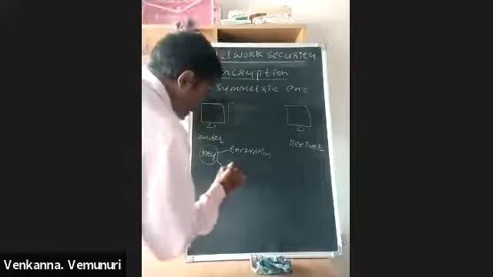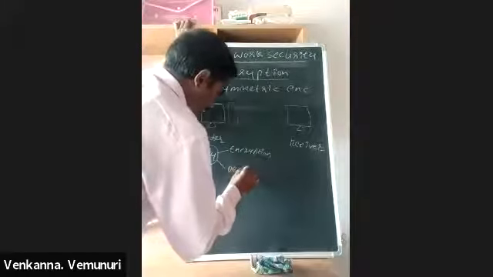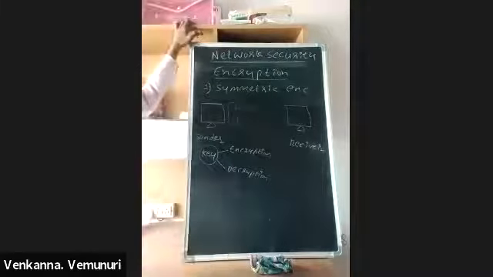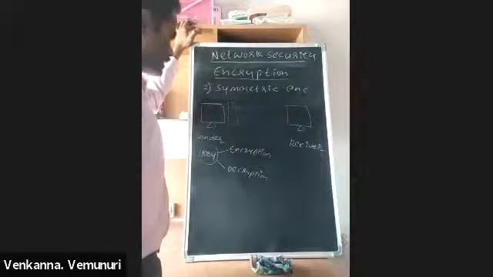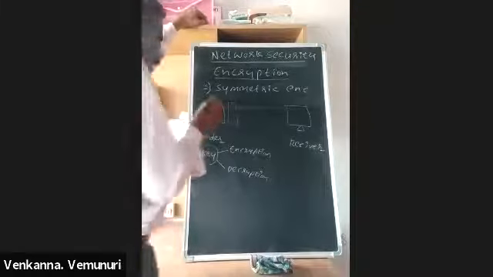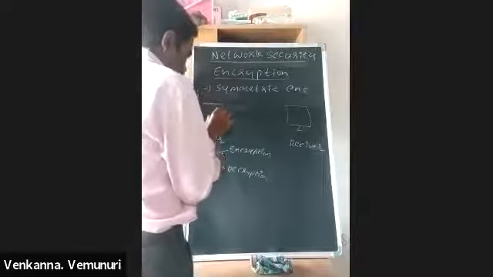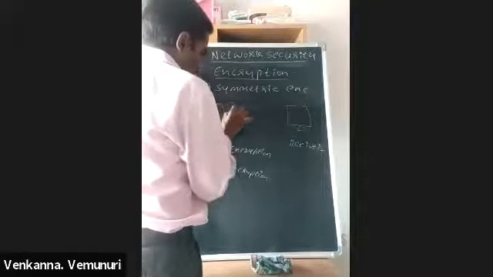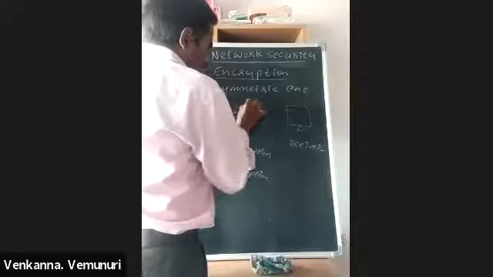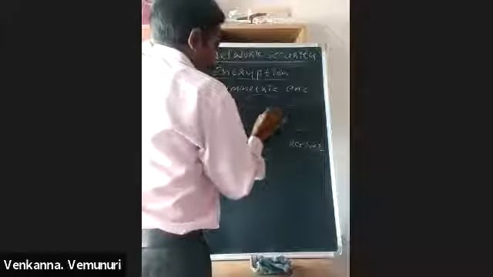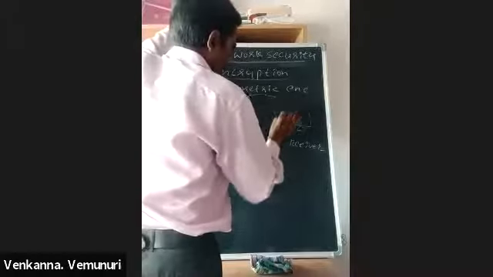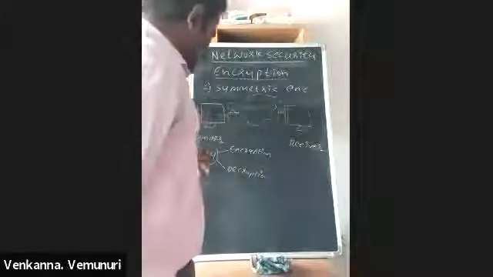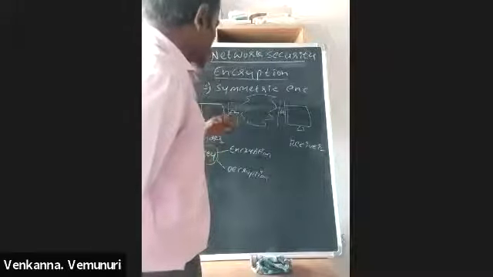The sender is sending data. Here they are encrypting it, then it is transferred through the internet. After that, another one is the decryptor. This key is for encrypting and decrypting purpose.